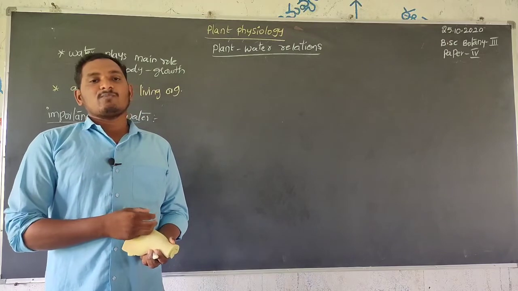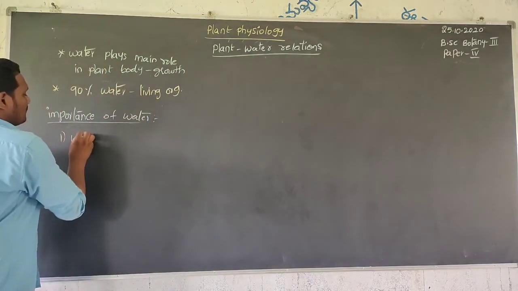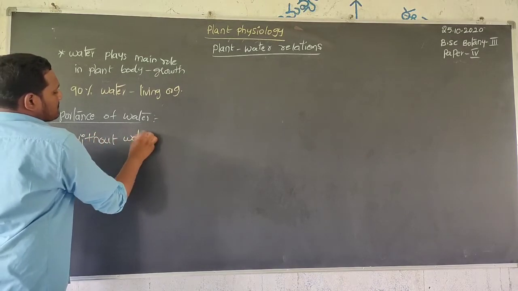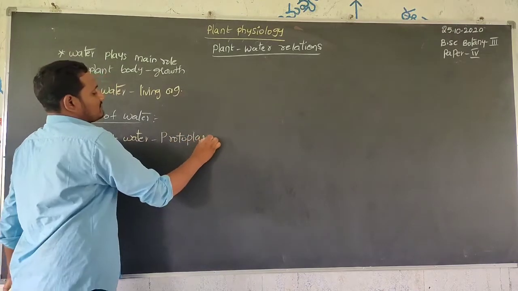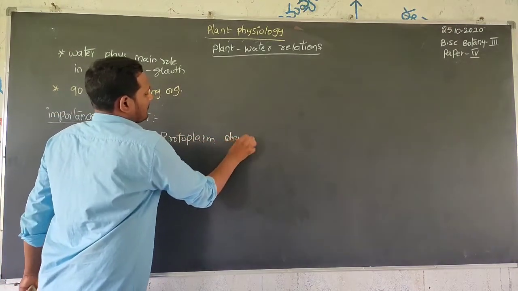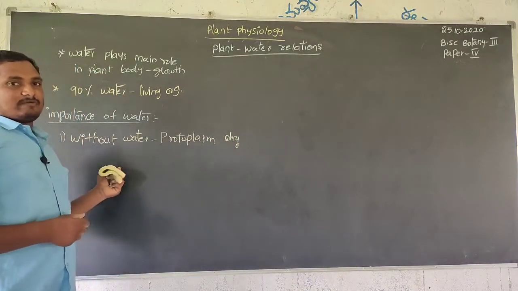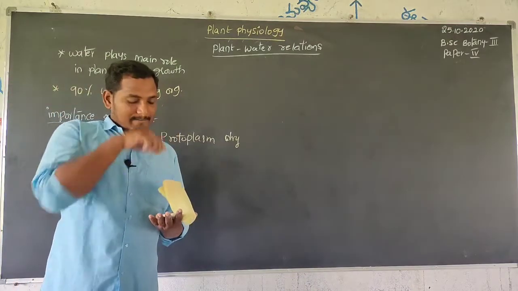Without water, the protoplasm will become too dry. If there is no availability of water to the protoplasm, the protoplasm will be dry.